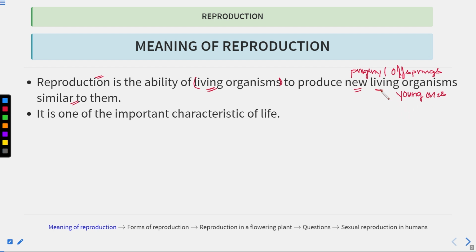So reproduction is the ability of a living organism to produce new living organisms which are similar to them. It is one of the important characteristics of life. Clear?